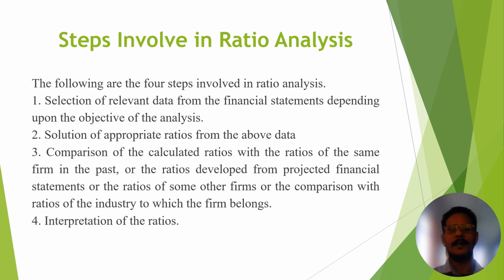The next one, comparison of the calculated ratio with the ratio of the same firm in the past, or the ratio developed from projected financial statements, or the ratio of some other firm, or the comparison with the ratio of the industry to which the firm belongs. Here we have different situations, comparison in different areas.